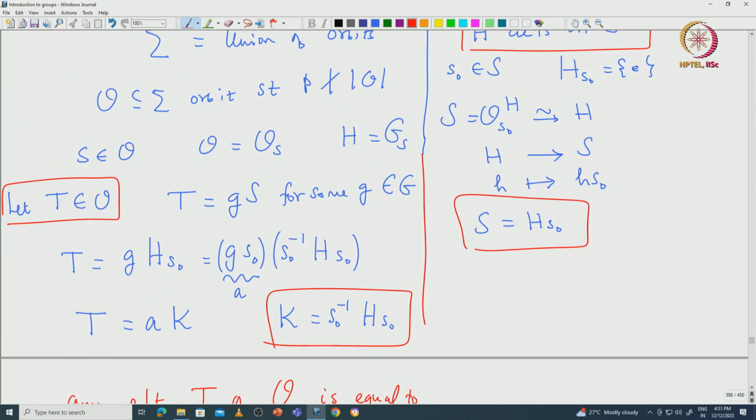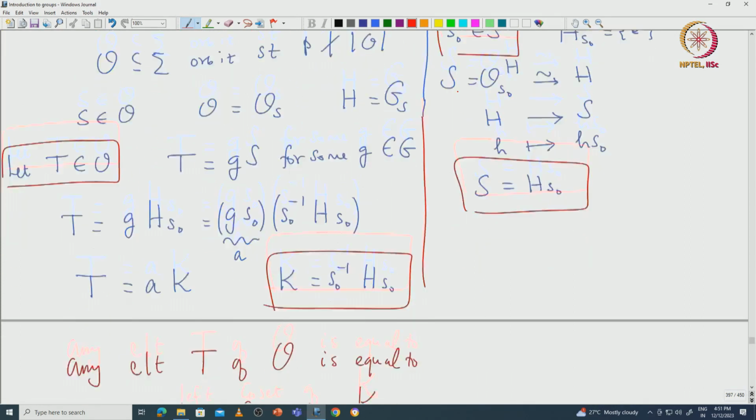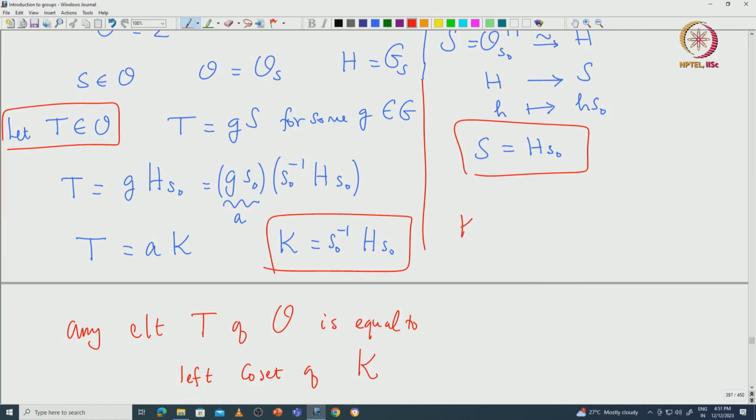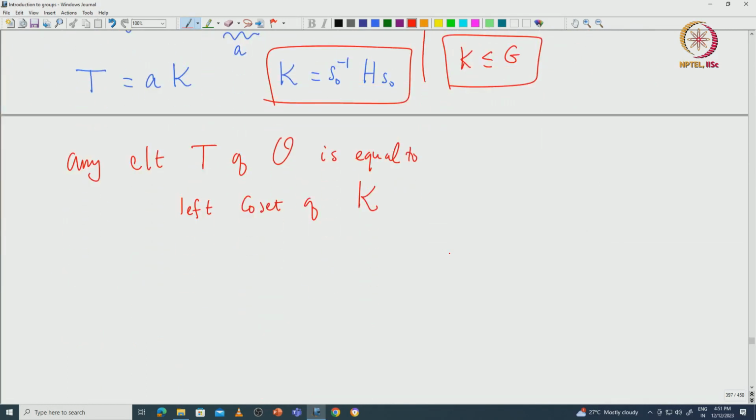Note that this S_0 is already fixed, that is coming from this capital S. And K is a subgroup of G, that is obvious because it is a conjugate of H. I will leave it to verify, this is already there in the proof. This O can be identified as exactly equal to G modulo K.